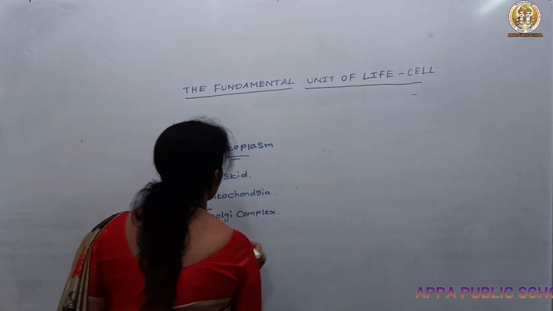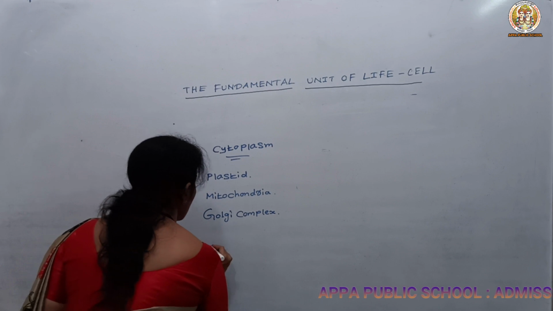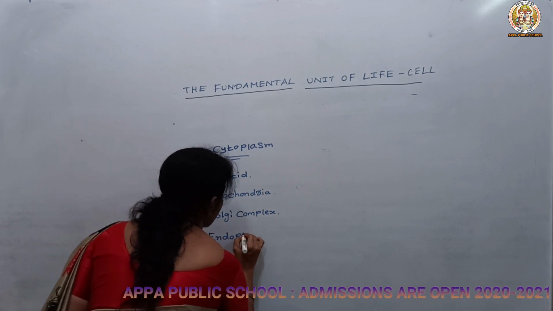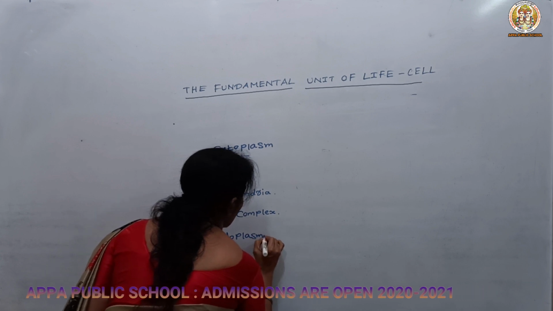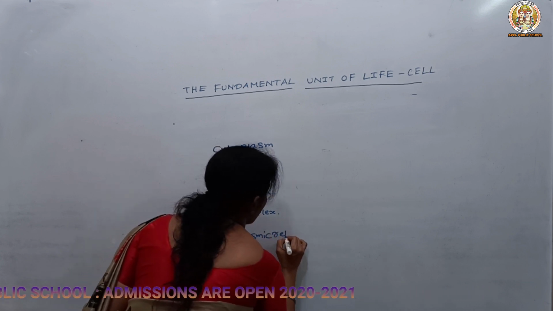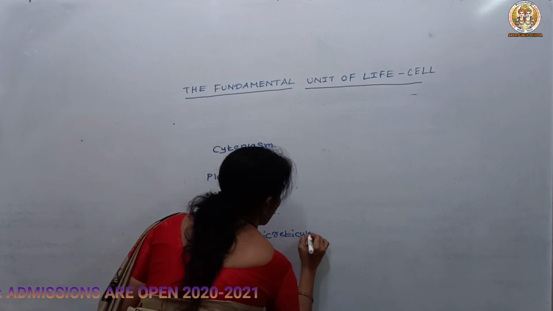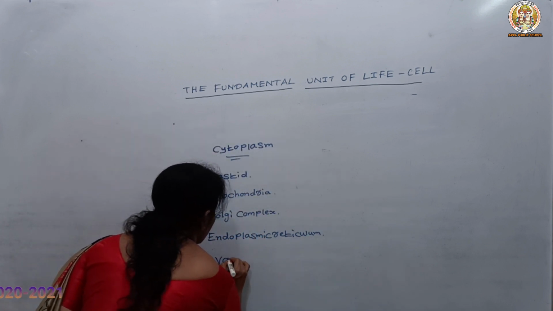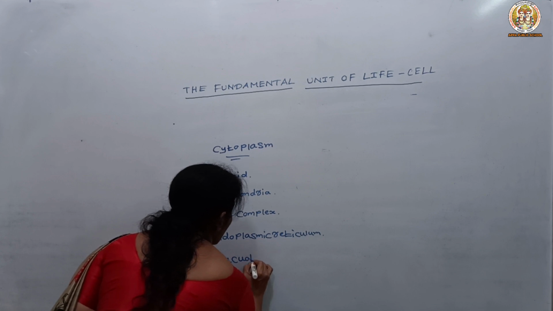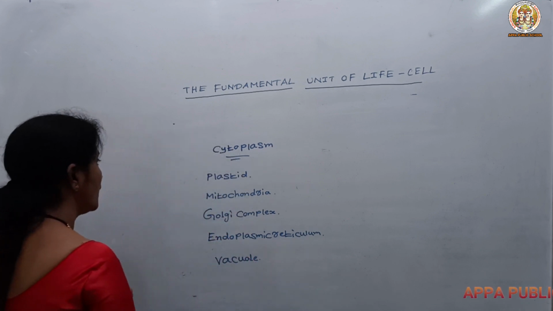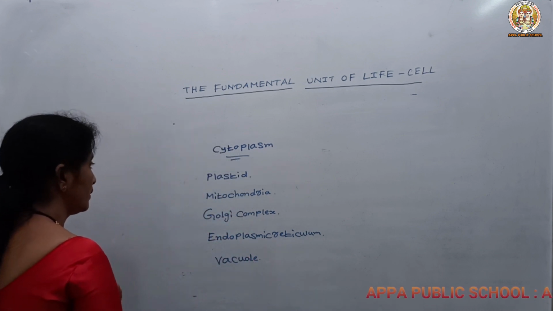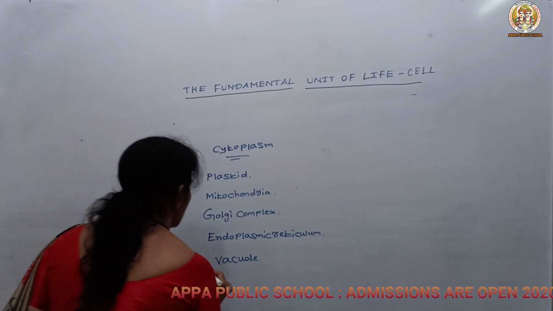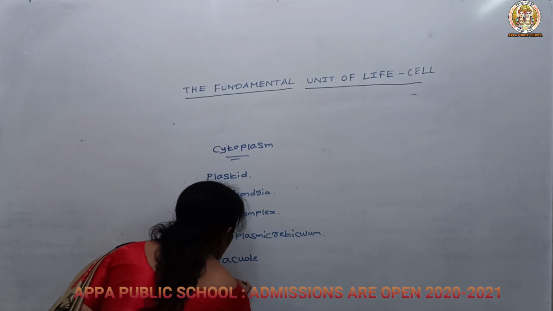Then next is the endoplasmic reticulum, then vacuole, and then the nucleus. About the nucleus I have already explained, so the nucleus also we can consider here.